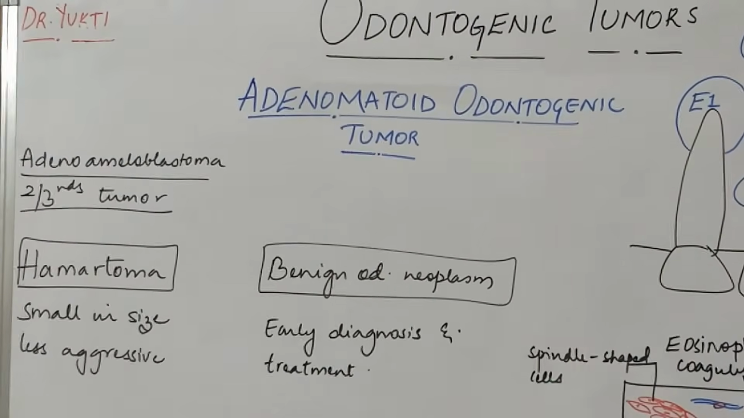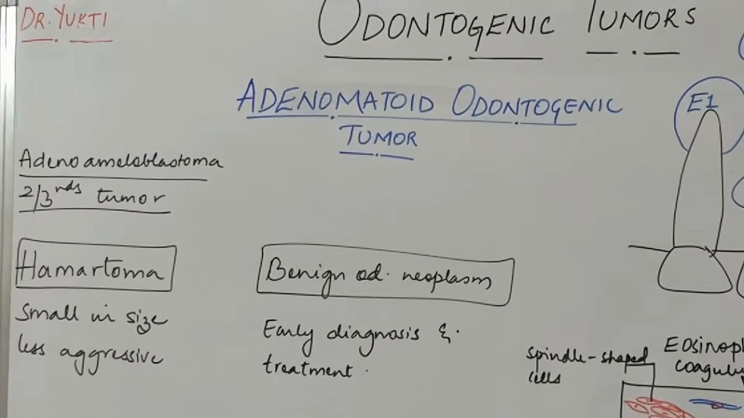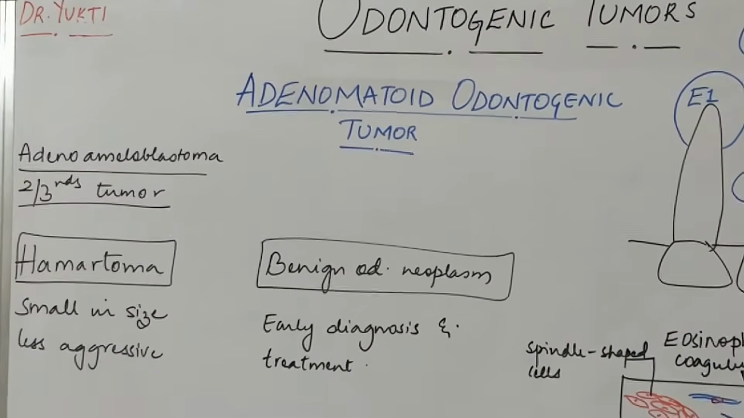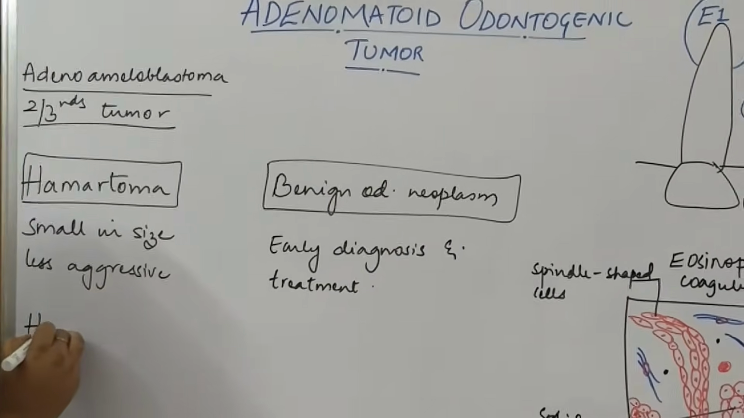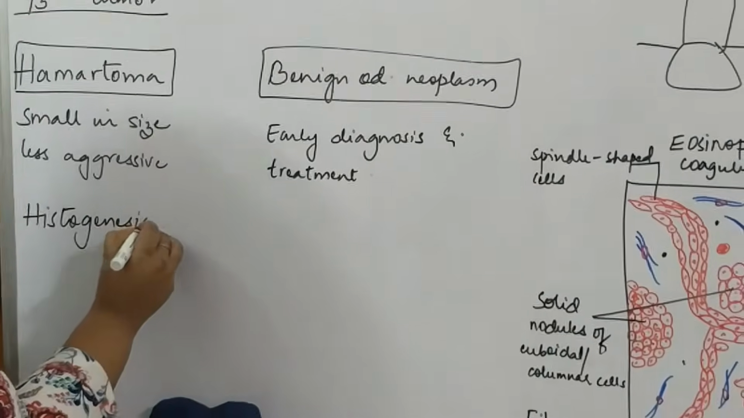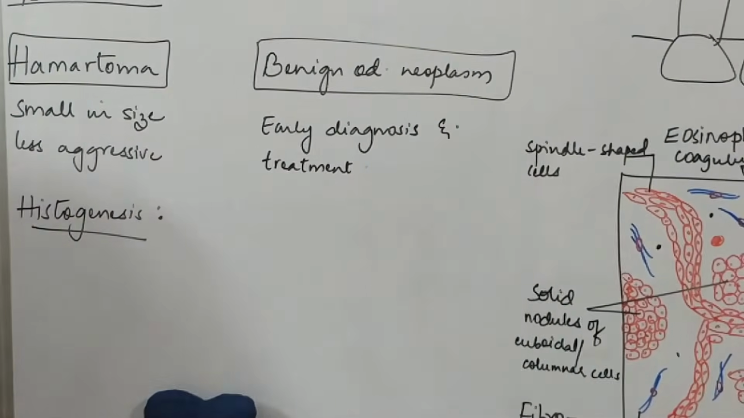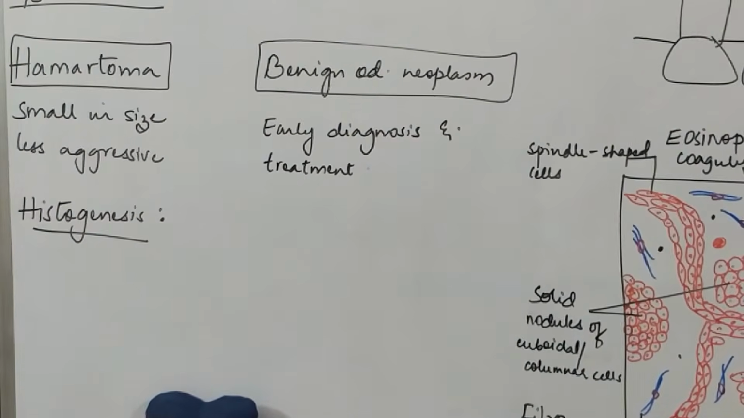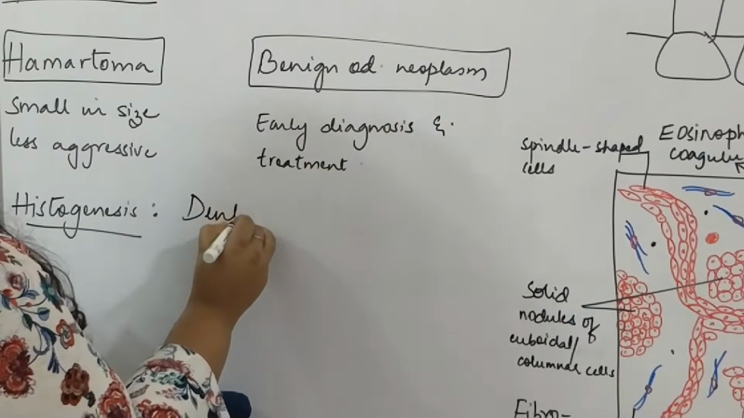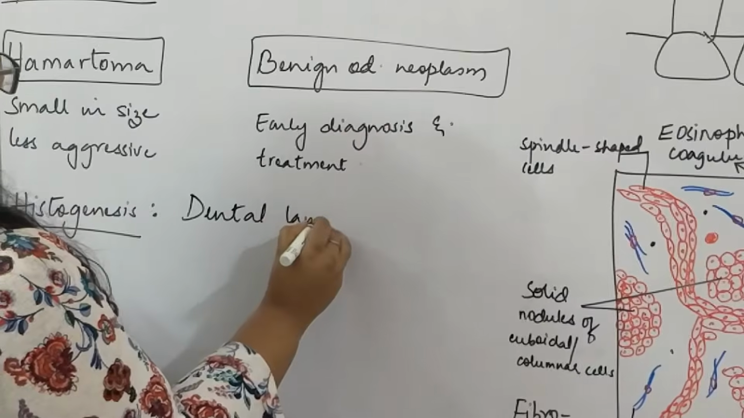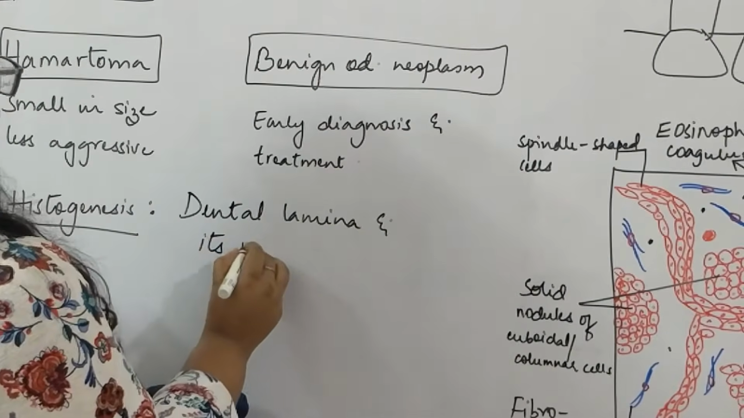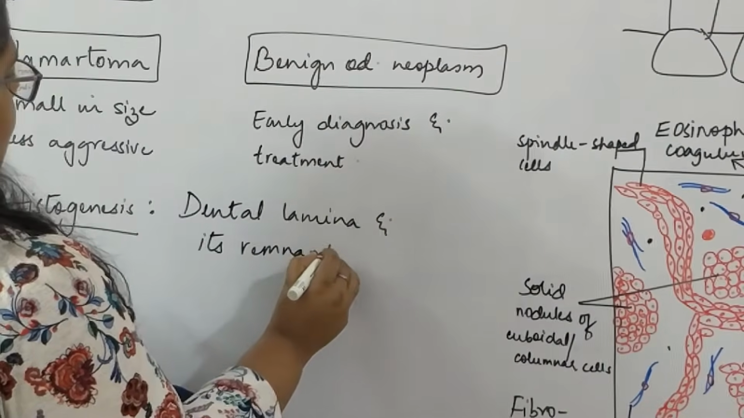Let us see the clinical features. Okay, before we see the clinical features, let us see the tissue of origin, that is the histogenesis. AOT is again an odontogenic tumor, so it is said to be originating from the dental lamina and its remnants. The remnants of dental lamina are cell rests. Dental lamina and its remnants.